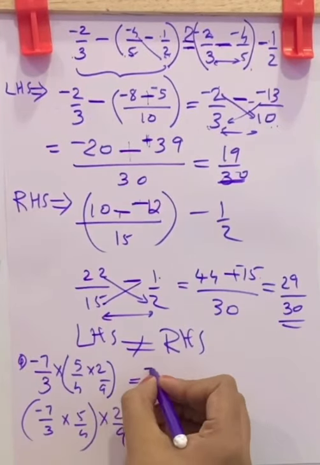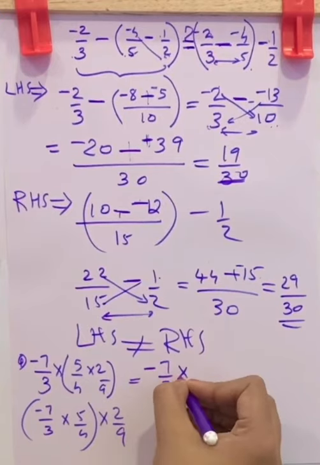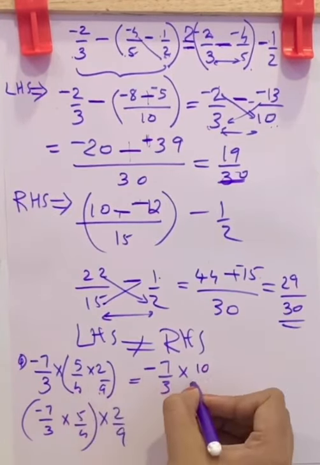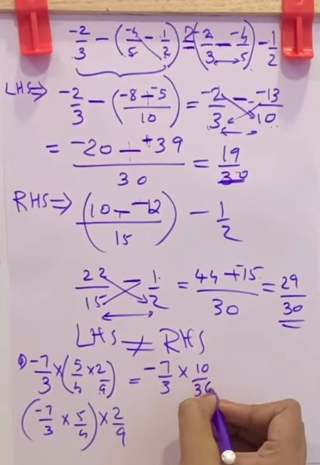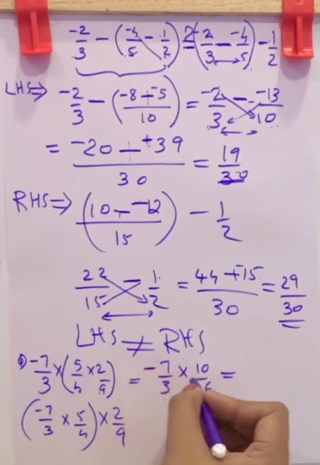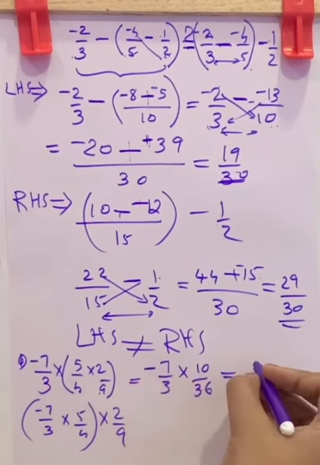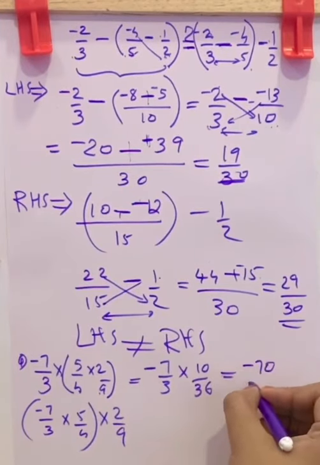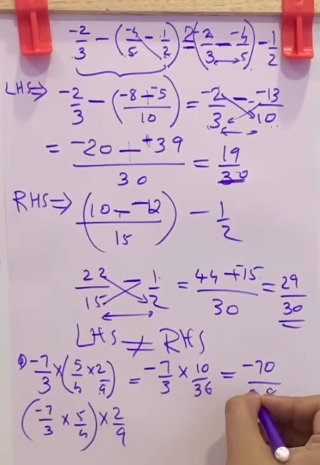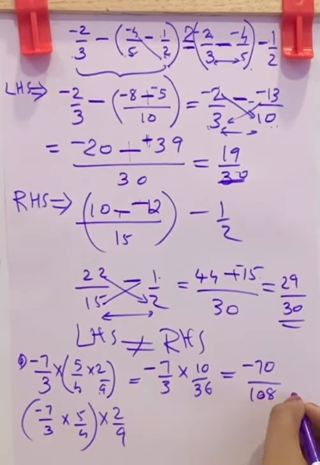So here it becomes negative 7 by 3 into 5 2s are 10, 4 9s are 36. Here you can directly multiply because it is multiplication. 7 into 10, that is negative 70 by 3 into 36, 108. Negative 70 by 108.